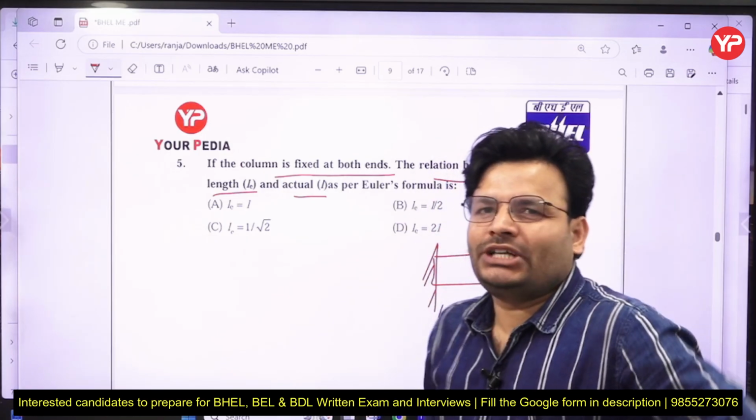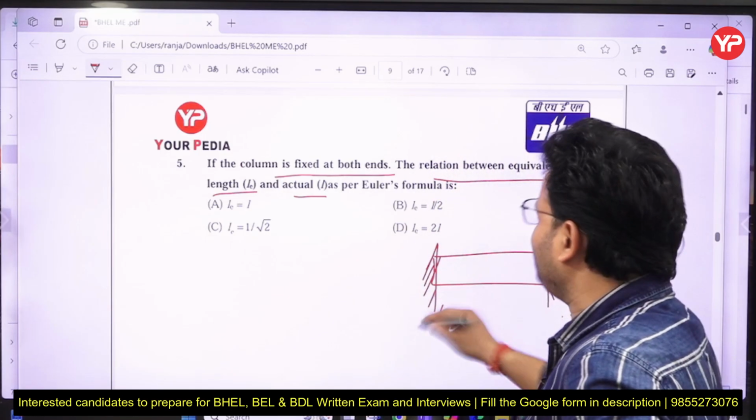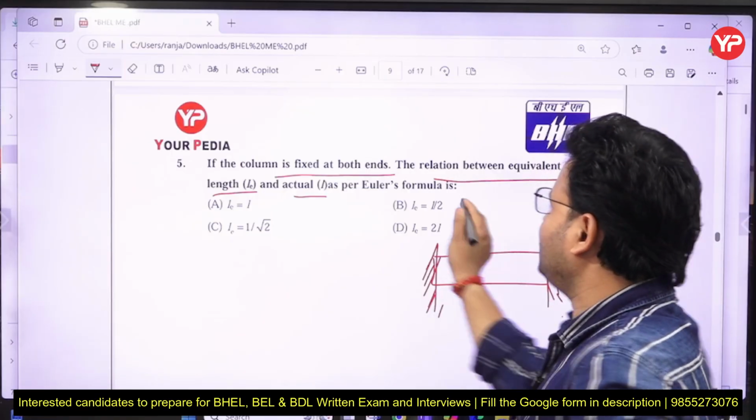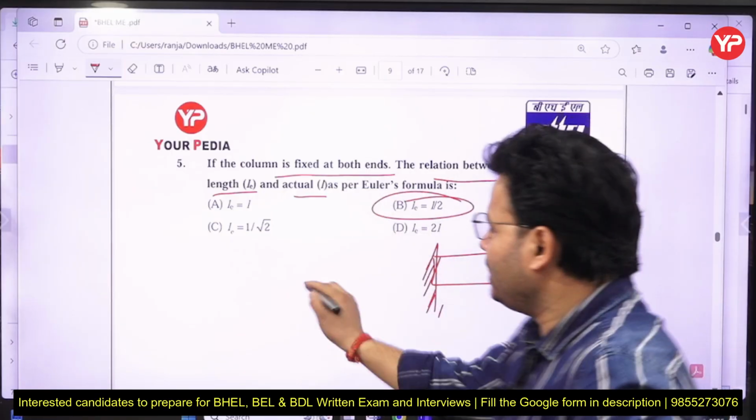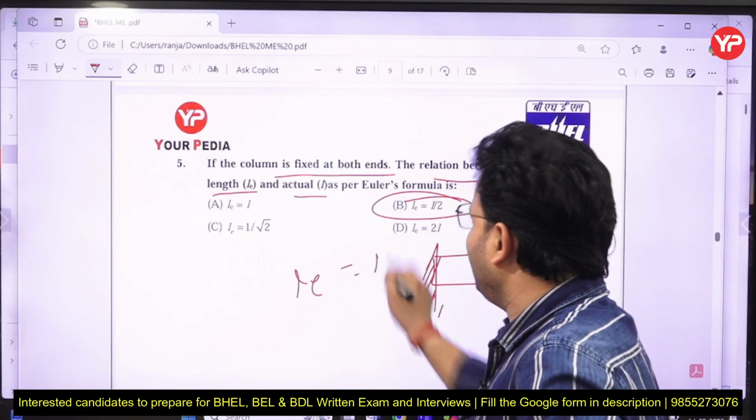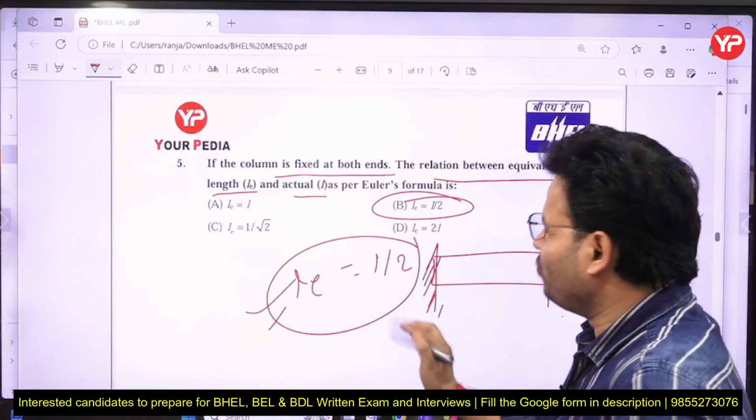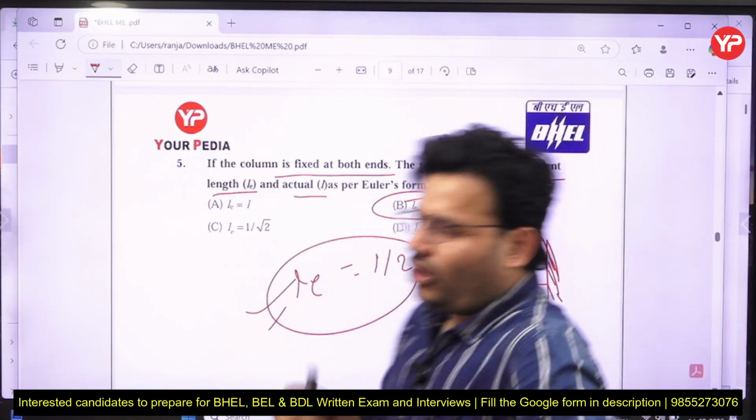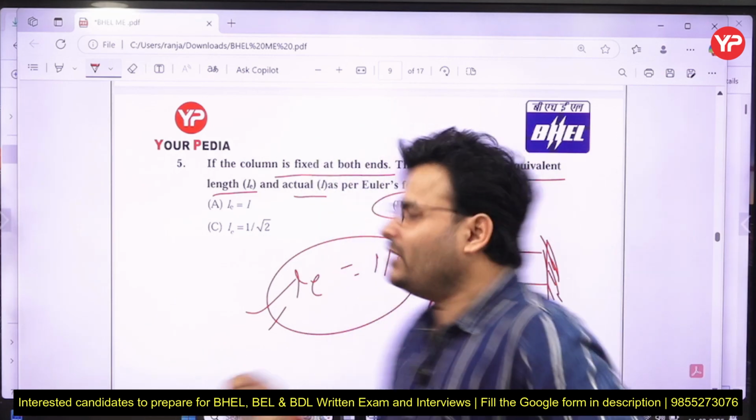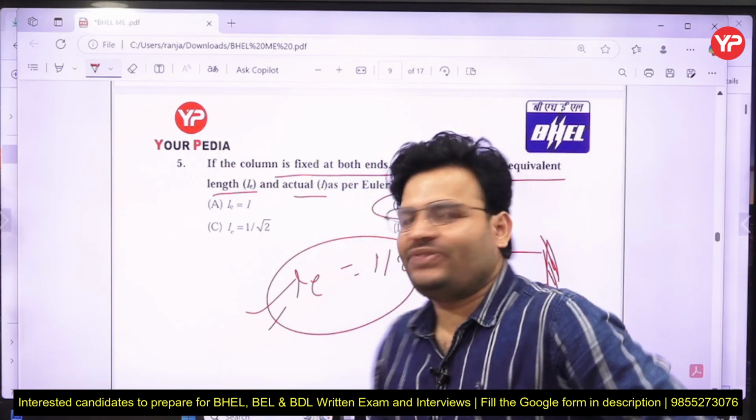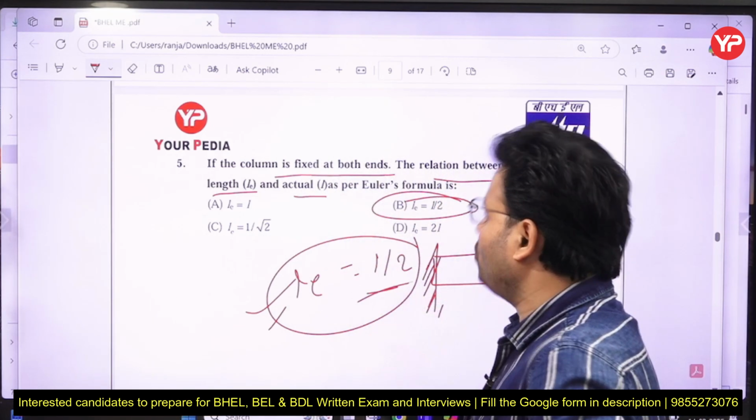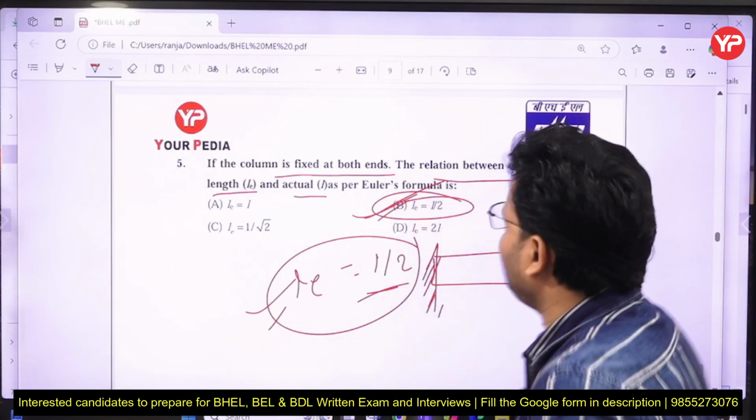Out of these four cases, one case is when it is fixed from both the ends. In such a case the equivalent length is given by L upon 2. Please try to remember that equation; I am not going to prove it here. Four cases are there, and out of those, one is when it is fixed from both ends. In such a case the effective length comes out to be L upon 2. So B for Bombay is the right answer. Good.